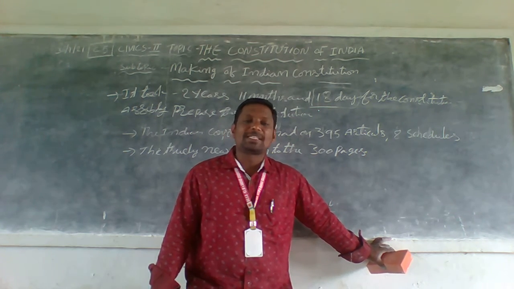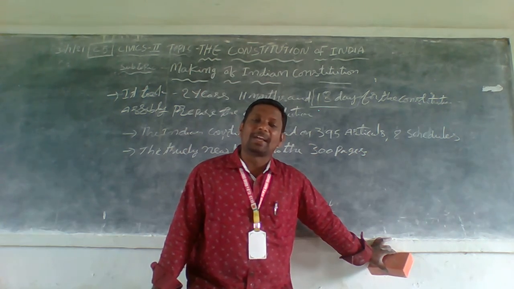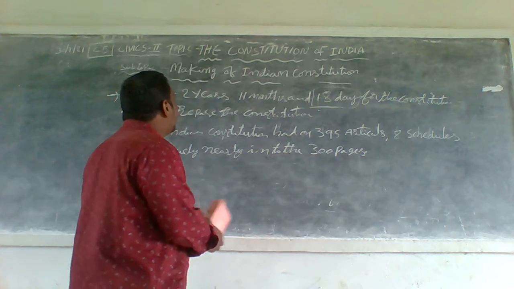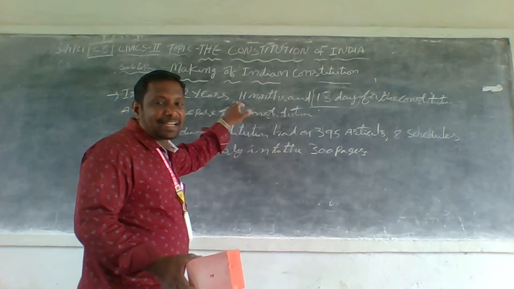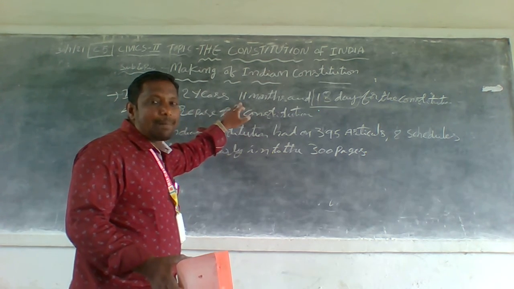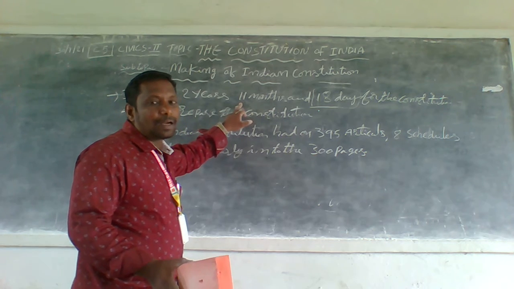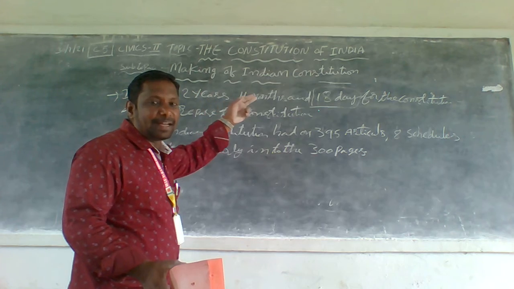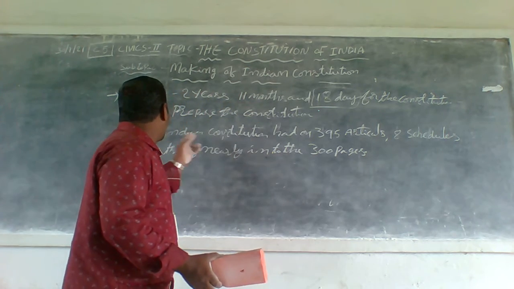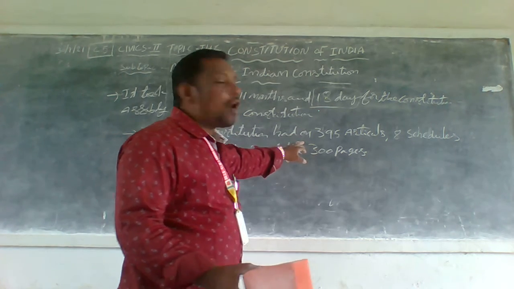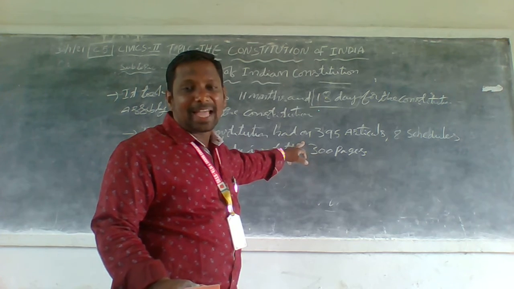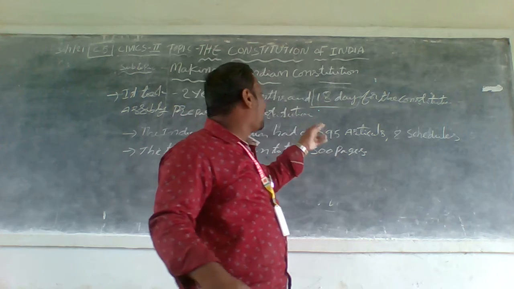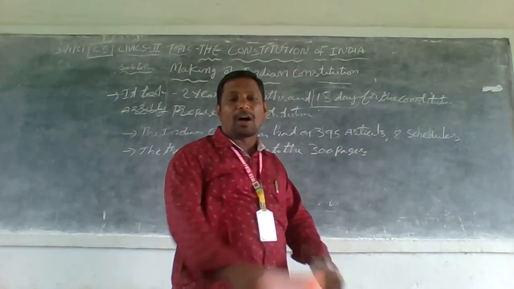So much time was taken by the making of the Constitution. This is asked many times in competitive exams: how much time was taken to complete the Indian Constitution? It took 2 years, 11 months and 18 days. At the time of its making, the Indian Constitution had 395 articles and 8 schedules.